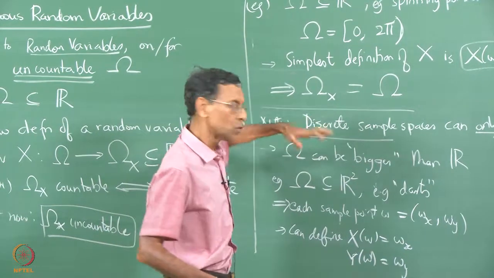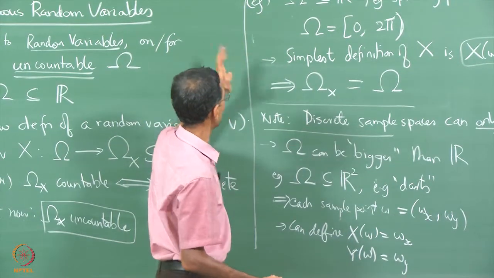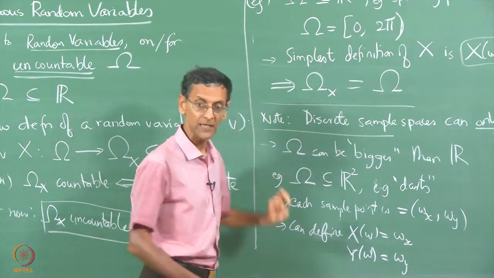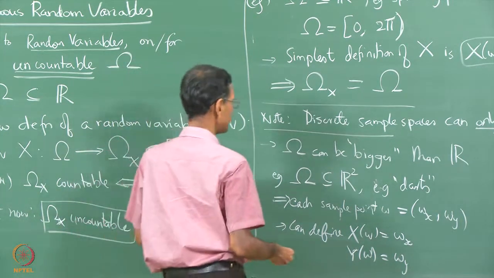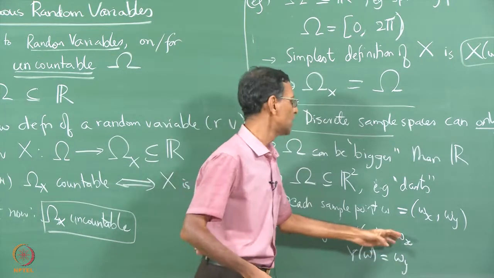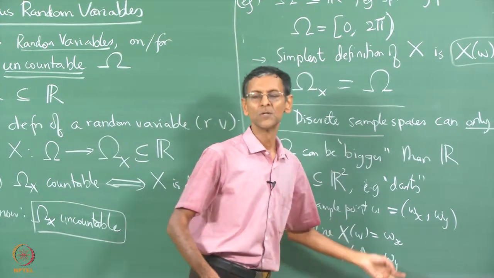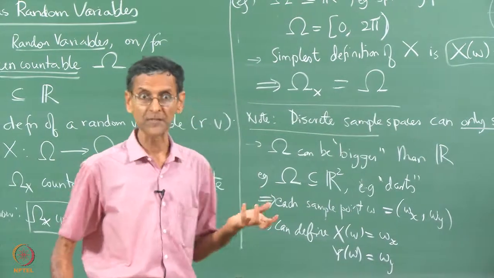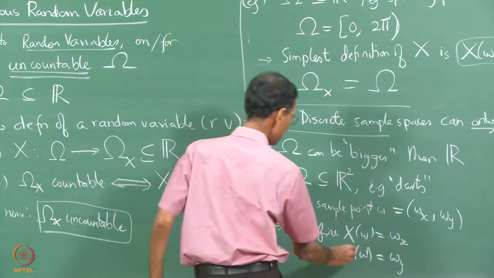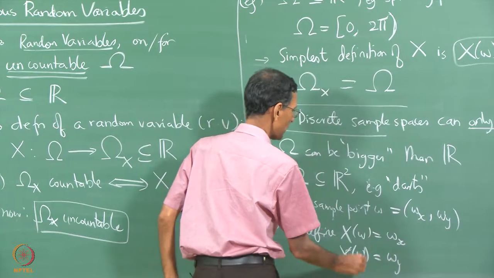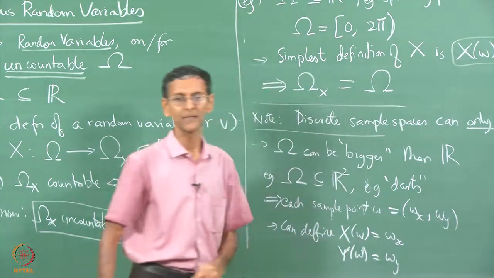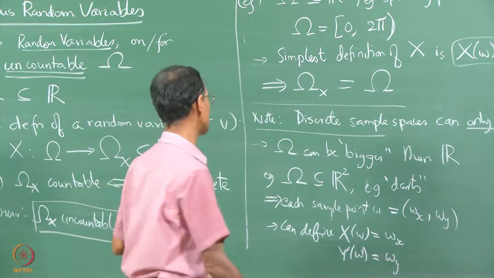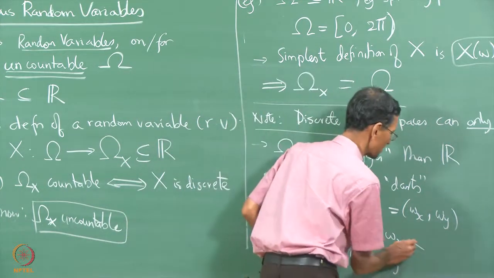If you pick x and y axes and throw the dart here, here, here, there are obviously two degrees of freedom, and the value taken by omega x does not tell you anything about the value of omega y in a particular trial. So you can define two random variables, and both will be continuous.